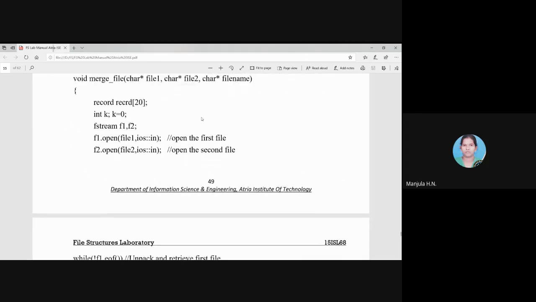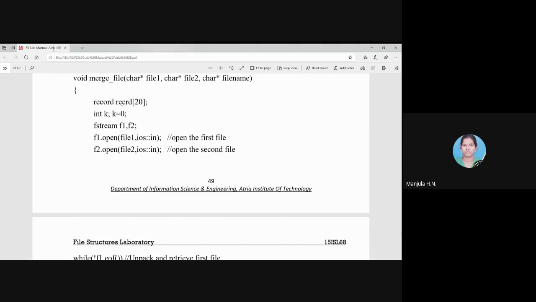And record of 20 is an array variable of record class type. Okay, this is not a simple integer or character array. It is a record class type array where all the records will be stored in the record class format.